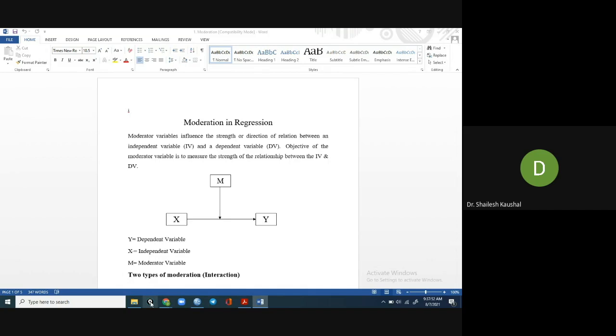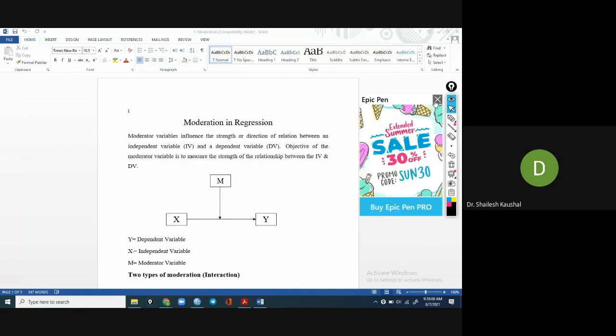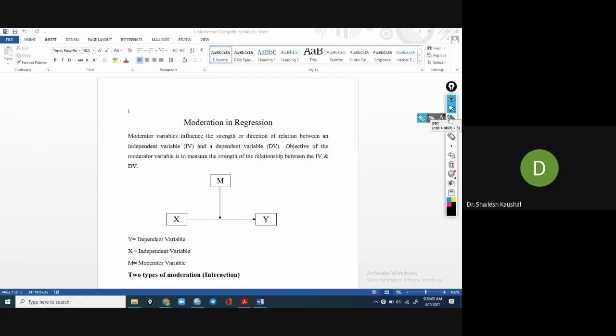Now you can see the definition of moderation in regression. A moderator variable influences the strength or direction of the relation between the independent variable and dependent variable. For example, before adding the moderator variable, the regression coefficient between the two variables may be 0.9 or 0.8, a significant relationship.